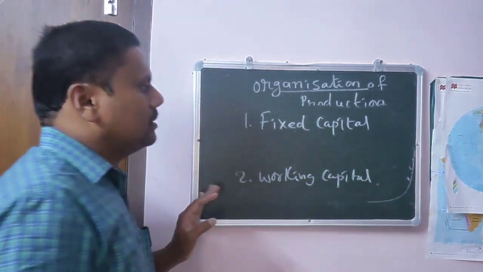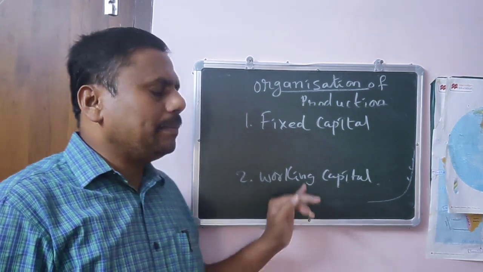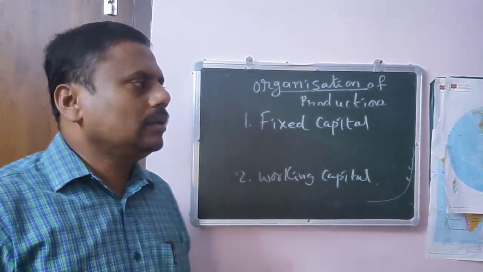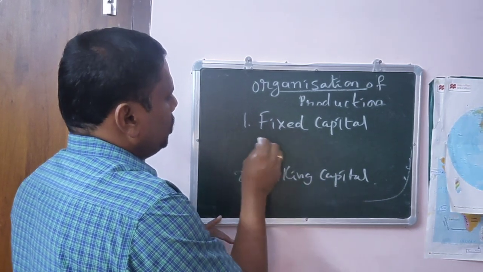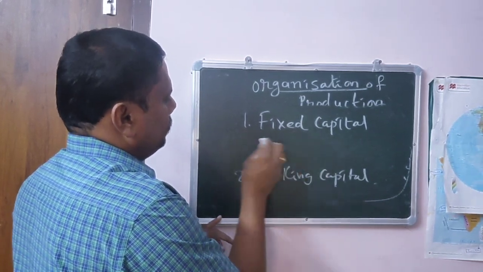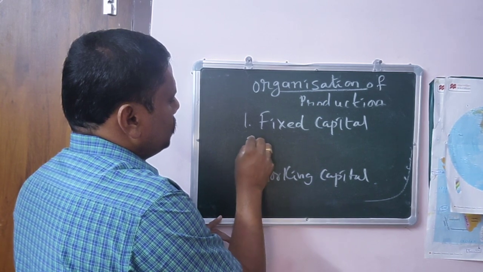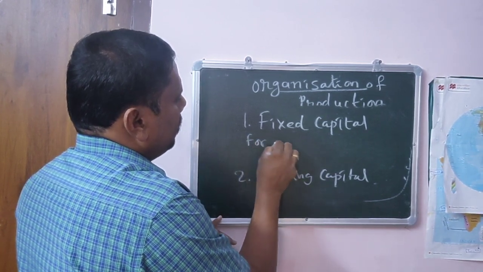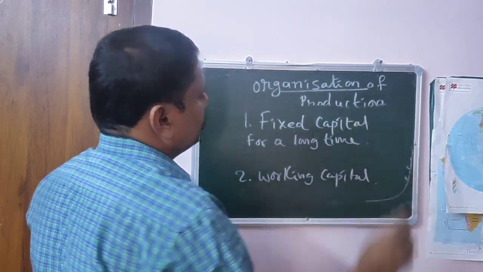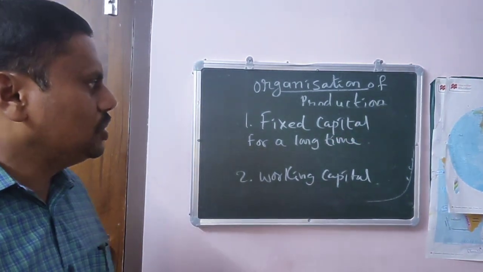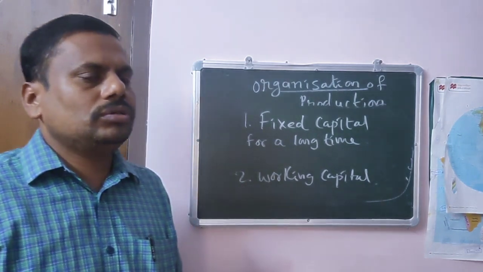What is the basic difference between fixed capital and working capital? Fixed capital means the capital, the things which we use for a long time. Once you get those, you have to use them for a long time.